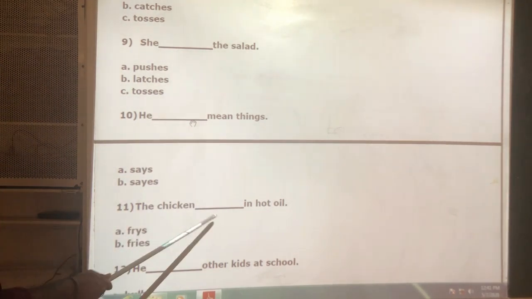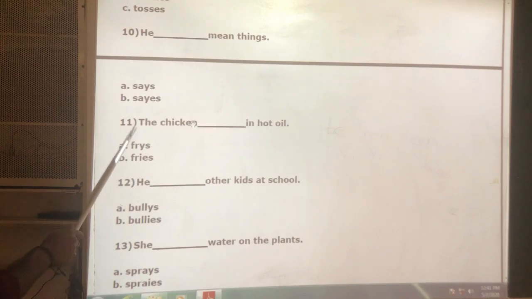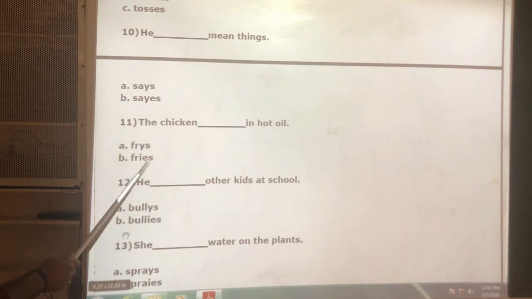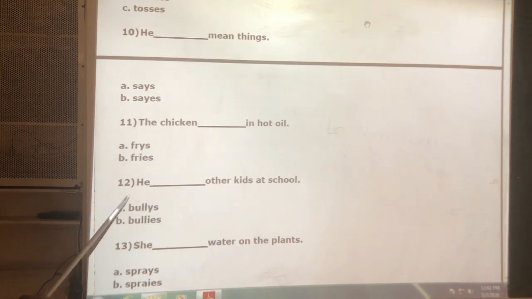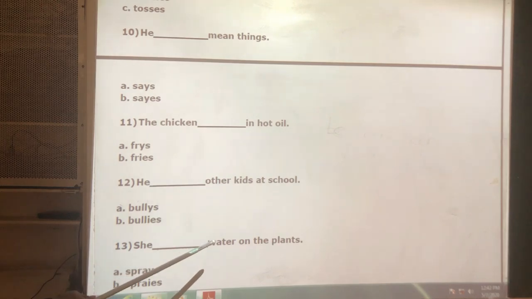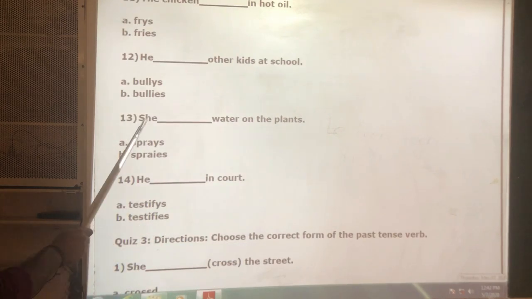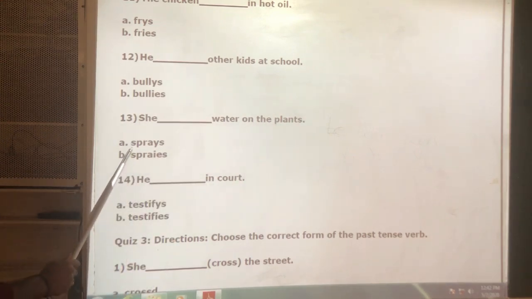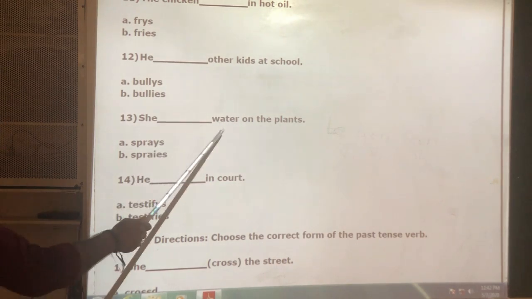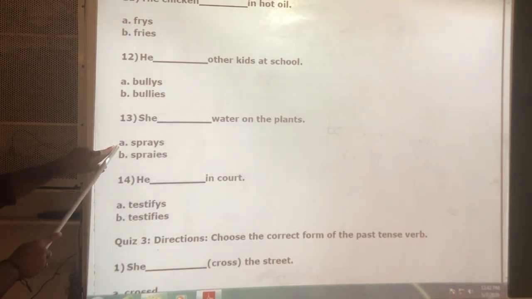The chicken ____ in hot oil. The chicken means it is third person singular. So it fries in hot oil. Next, he ____ other kids at the school. He bullies other kids at the school. Next, she ____ water on the plants. She sprays. See, vowel plus consonant, directly s. This is the wrong one. Okay. She sprays water on the plants. See, the first one is the correct one.